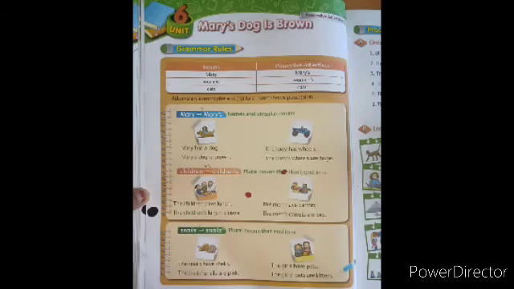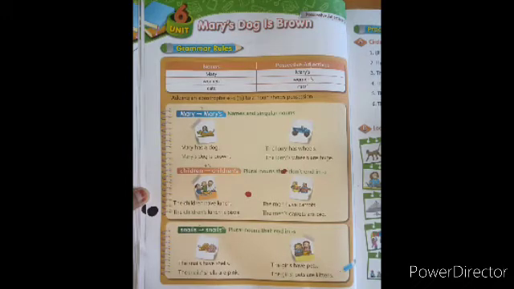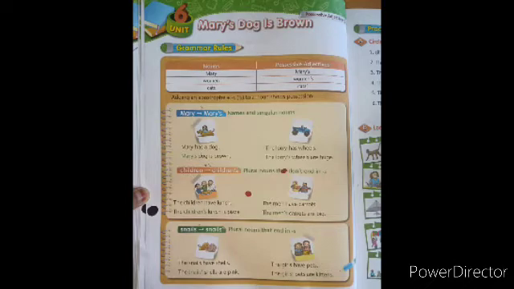So now let's start. Children, as I told you, possessive nouns show ownership. You typically form the possessive of a word by adding an apostrophe plus s to the end of the word. If the word is plural and ends in s, then you just add the apostrophe after the s. I'll tell you some examples.